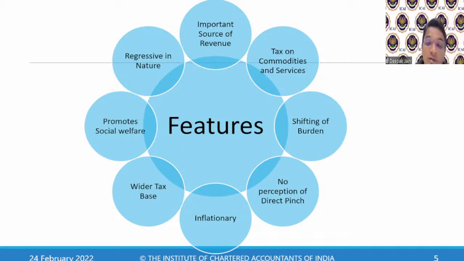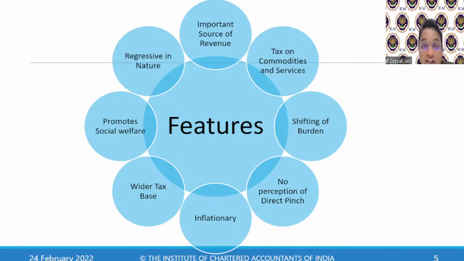that ultimately adds up to a bigger thing for the government, but there's no perception of direct pinch because I am not facing the direct pinch. Now, if I earn 1 lakh rupees and the government asks me for 20,000 rupees, I feel, oh, I have to pay this 20,000 rupees. But when I buy a luxury product, I have to pay 18%. I don't feel the pinch. So there is no perception of direct pinch in terms of a GST levy.